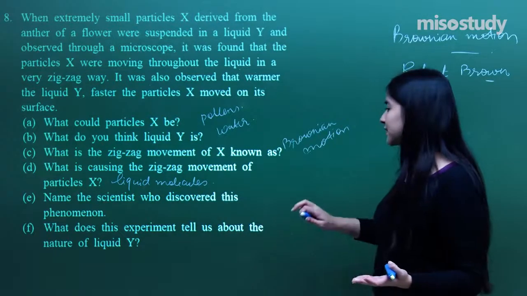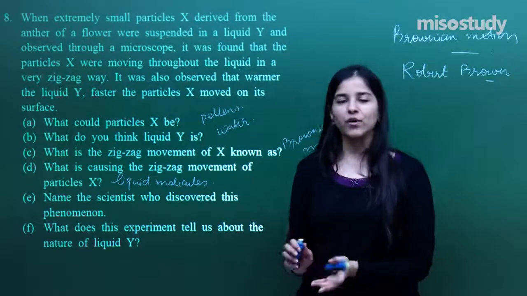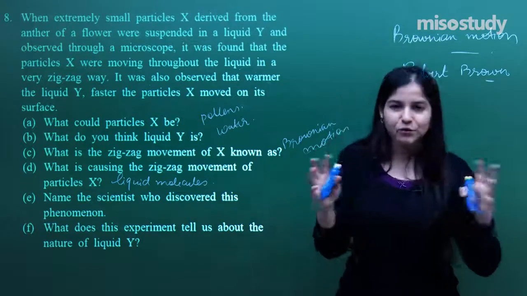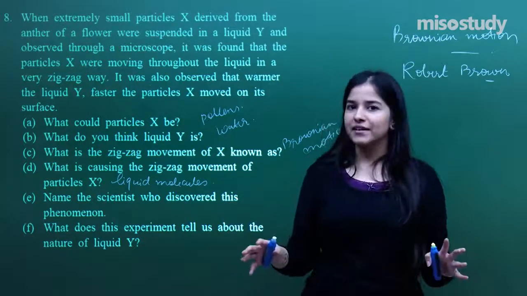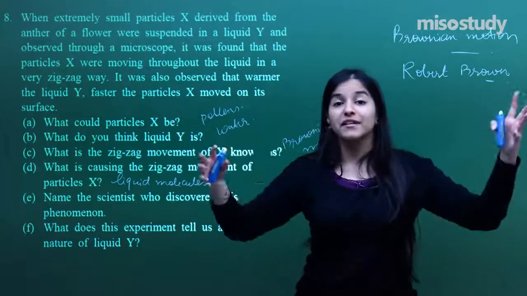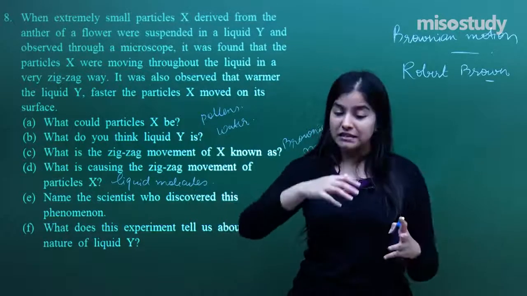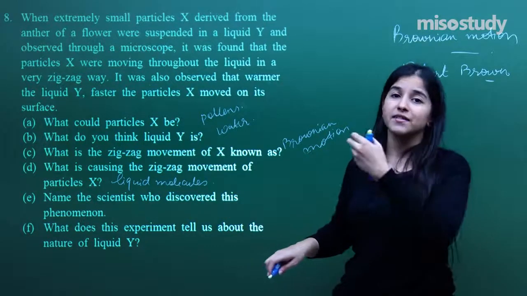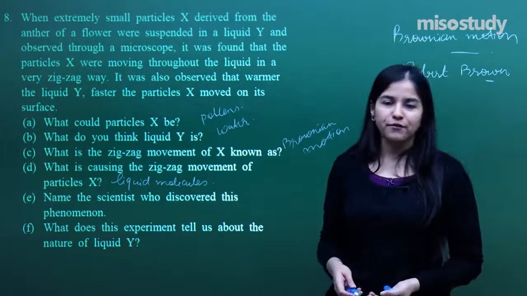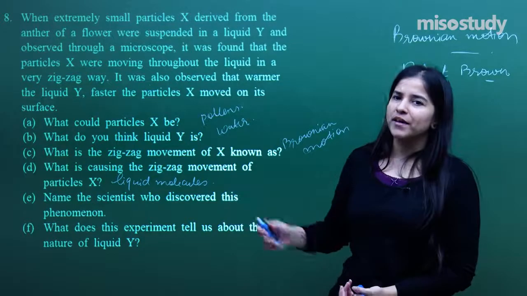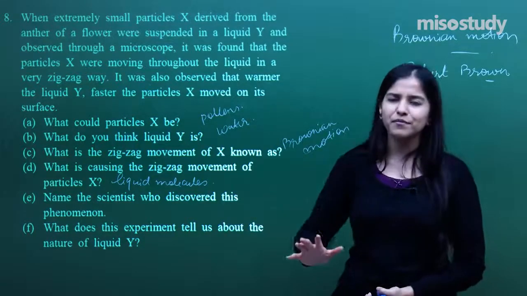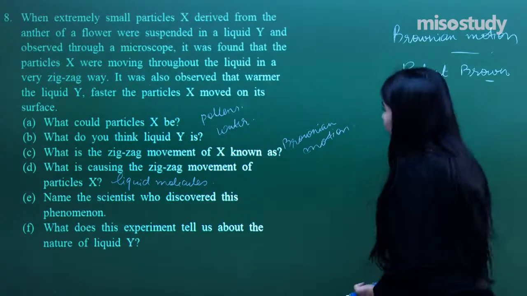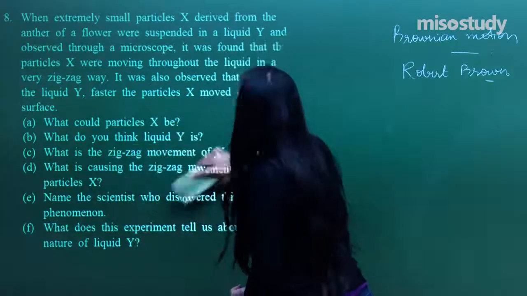What does the experiment tell us about the nature of the liquid Y? It tells us that this liquid, all that seems to be transparent, all that seems to be colorless, but it has got molecules which are moving randomly in different kinds of directions and different kinds of zigzag motions, and that is why we call it Brownian motion. Okay, that was discovered by the scientist. That is why this phenomenon has got this name. Otherwise it's nothing but just the zigzag fashion of the molecules, how they travel along. Okay, so that was question number 8. I hope everybody has followed and got it.